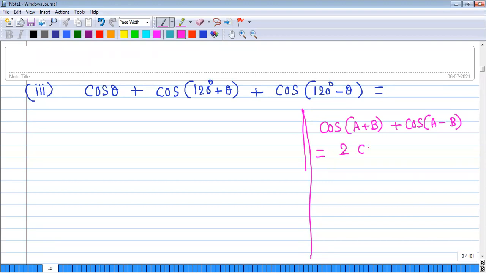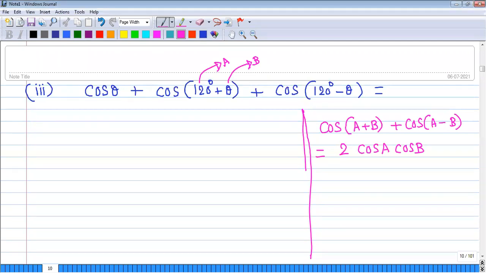Both are cos, and you will be getting 2 cos A cos B. Here this is A, this is B. So substitute A for 120, B for theta.